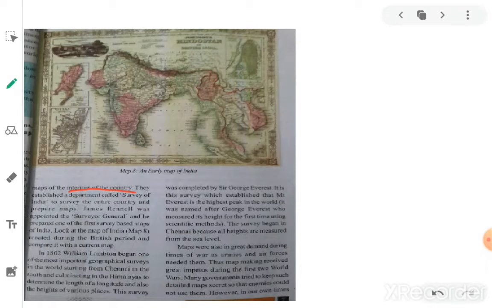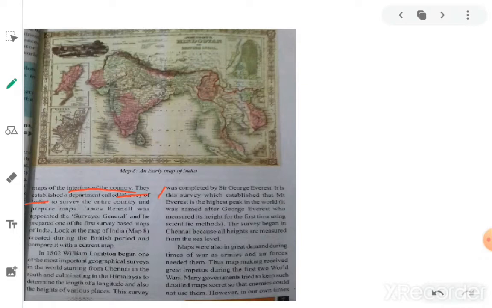They established a department called Survey of India to survey the entire country and prepare maps, and by this department they came to know the geographical conditions of the country.